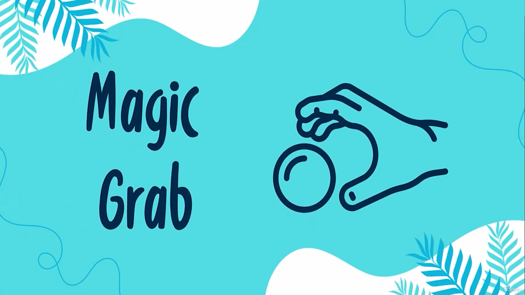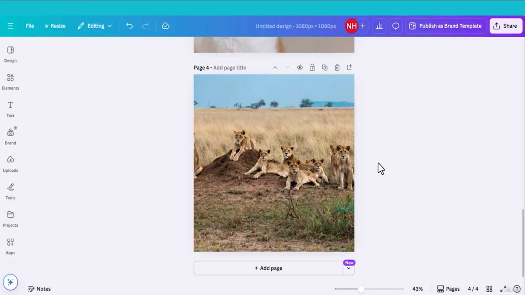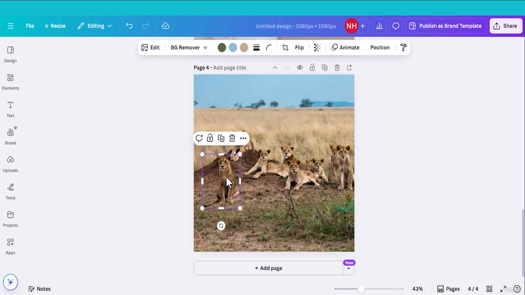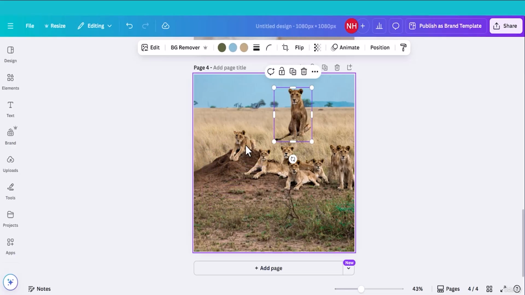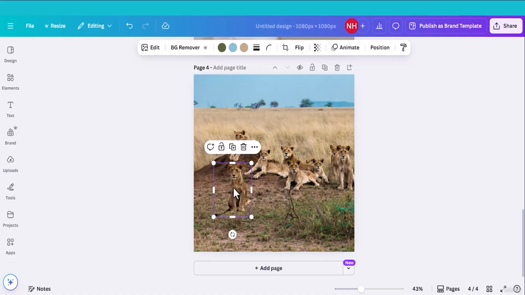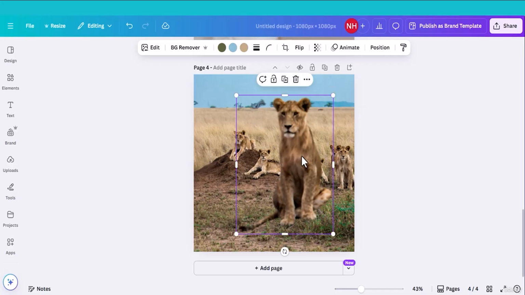Let's dive into one of Canva's newest, most magical features, Magic Grab. If you want to move something around in a photo, like a person, product, or any object, while keeping the background intact, you can use Magic Grab. Magic Grab makes your photo selectable and customizable. You can grab any object from the photo, reposition it, resize it, even edit it separately from the background. Now I will walk you through step by step how to do it with the help of Canva's magical feature, Magic Grab. Let's do it.